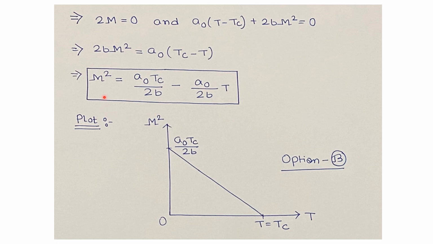If we consider M square as y and T as x, and plot this straight line equation, it will give the M square versus T plot like this, which has an intercept along the y-axis, that is the M square axis, of A naught Tc by 2B, and along the x-axis or T-axis it has the intercept at T equals Tc. So from the 4 plots our option B is correct.